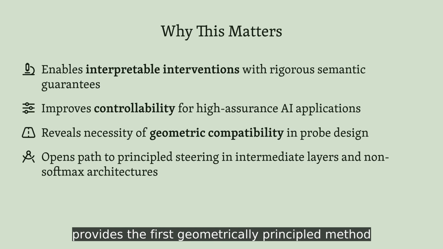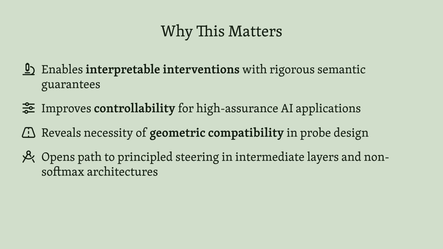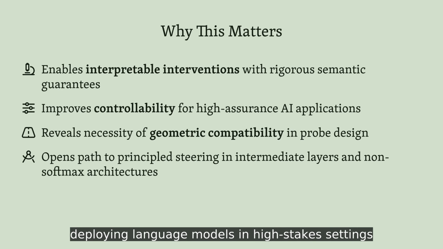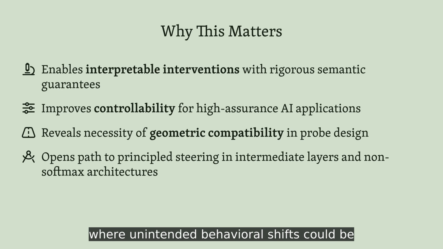Dual steering provides the first geometrically principled method for targeted concept editing, with formal guarantees about what stays unchanged. That level of precision is essential for deploying language models in high-stakes settings, where unintended behavioral shifts could be catastrophic, and it fundamentally reframes how we should think about probing and steering neural representations.